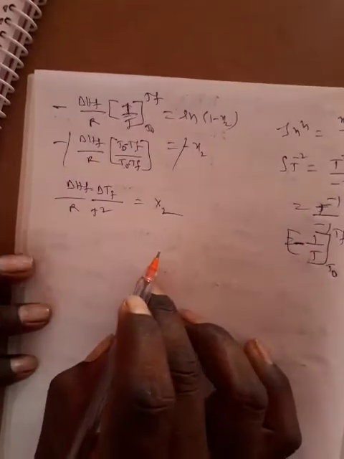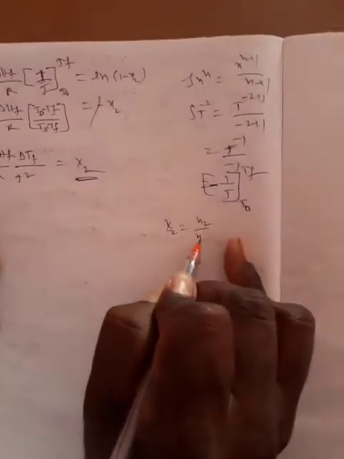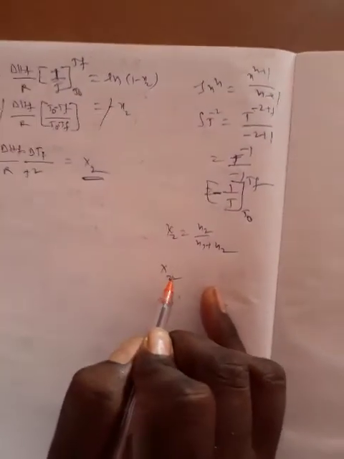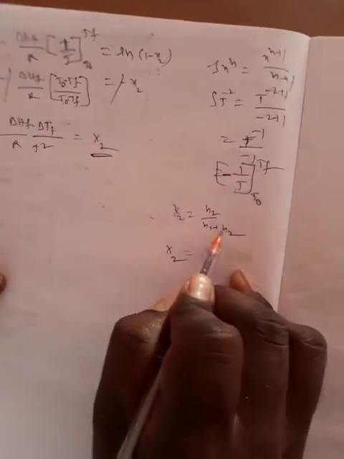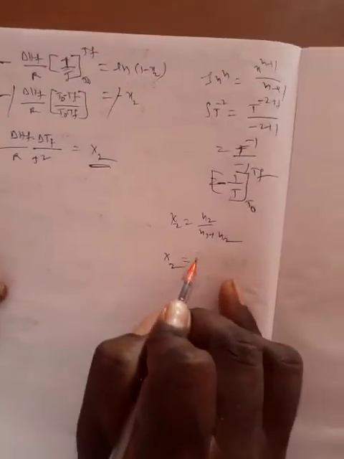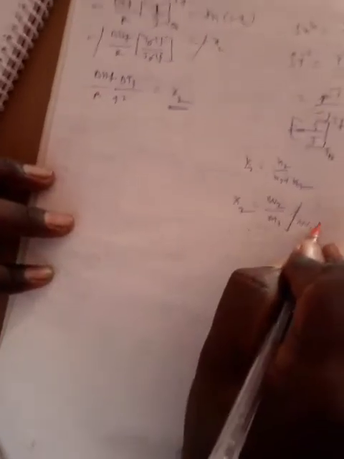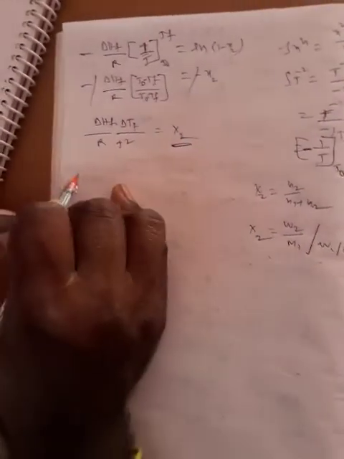Right, and then we know very well, x2 is equal to n2 by n1 plus n2. Here n2 is a negligible value, that is why we can write x2 as w2 by M2 divided by w1 by M1. Substitute this equation in place of x2.